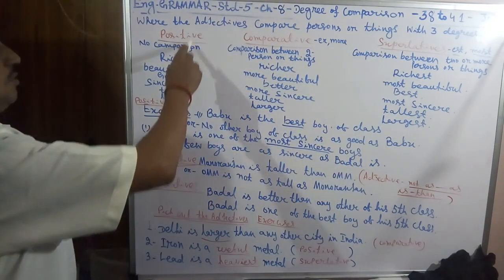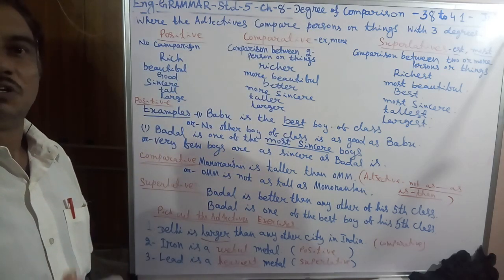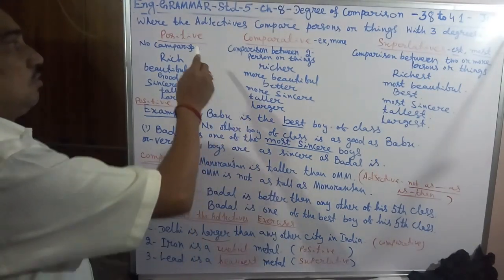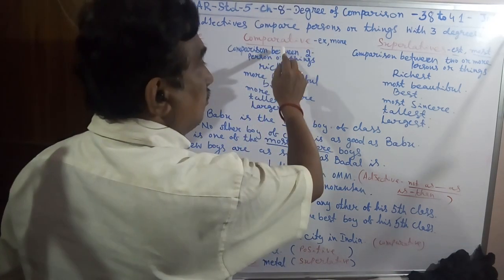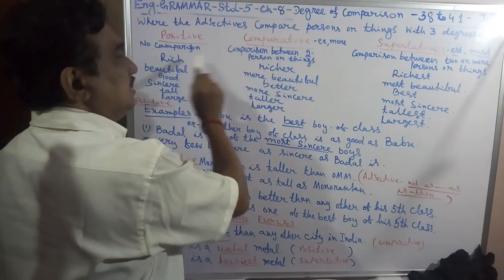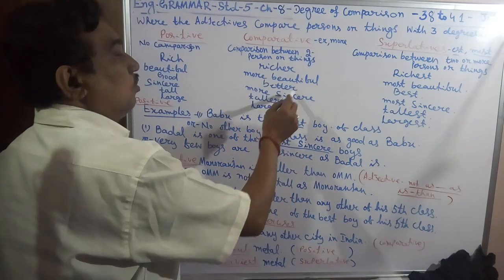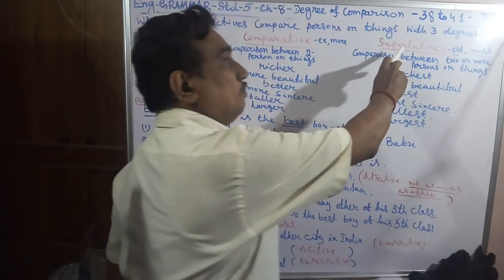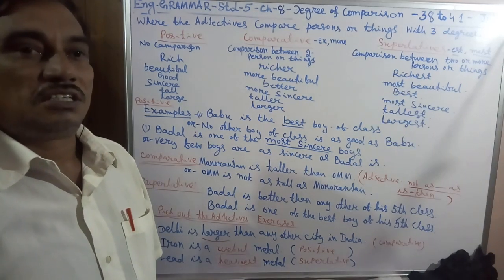Positive means there is no comparison at all. Good boy, that is a positive sentence. He is a bad boy. He has not been compared with others, so there is no comparison. It is the positive. If there is comparison, then the sense will come: rich, richer, richest, more. All will come in the comparative. In the superlative, est, most, best, strongest,